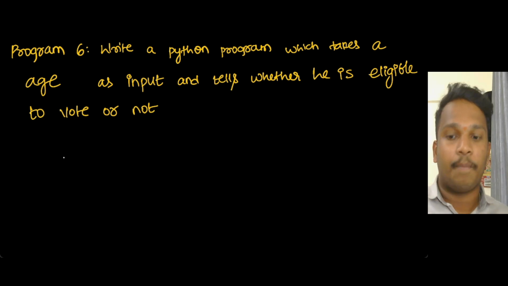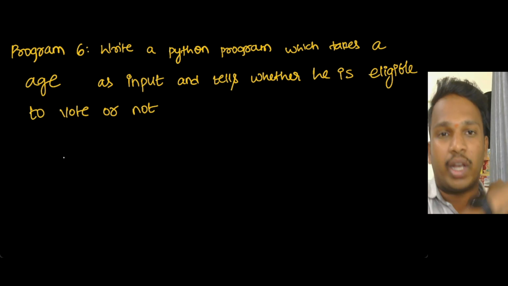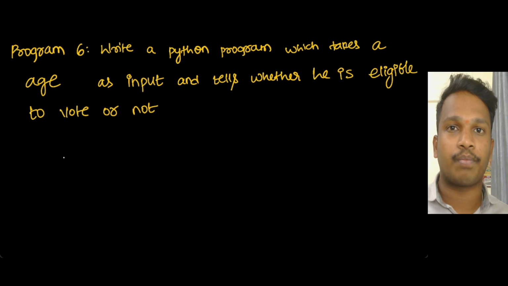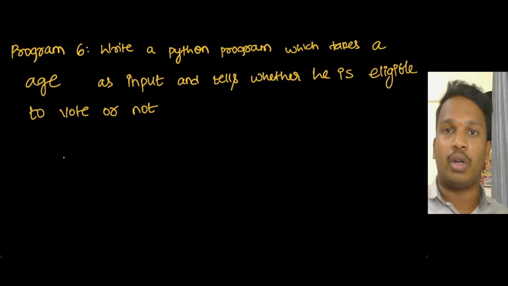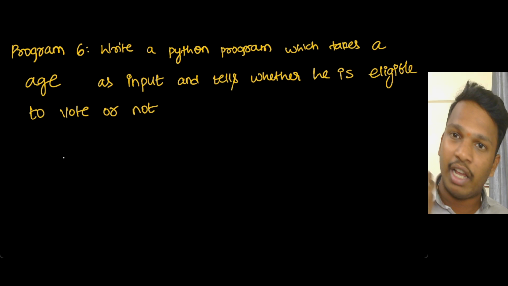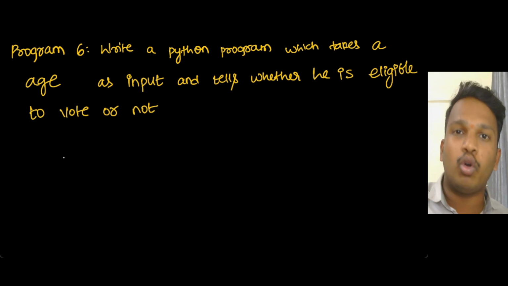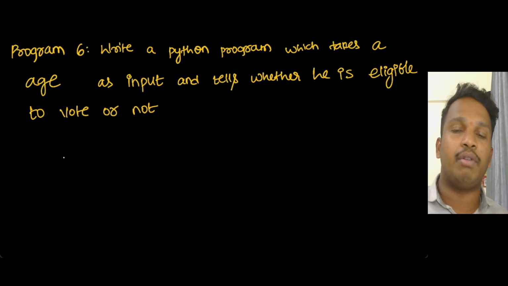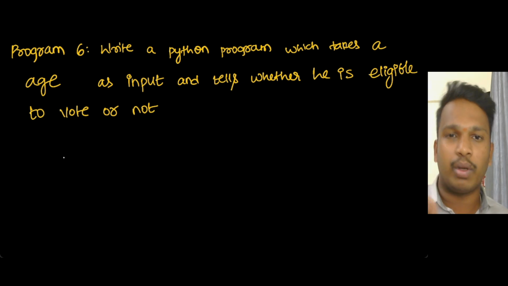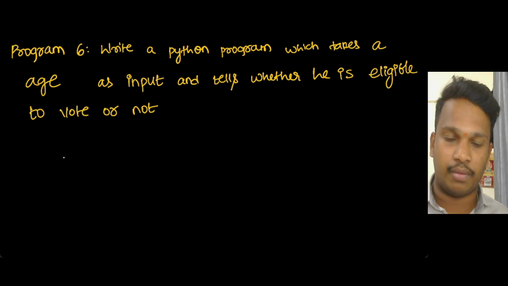Whenever you are given a question with two cases, what should you use? If else only. We don't have any other option. The people who developed the Python programming language gave us only if else. Even though some people say we will use else if also, there is no need. Whenever there are only a small number of cases, this one is enough. If else is enough. Am I correct?